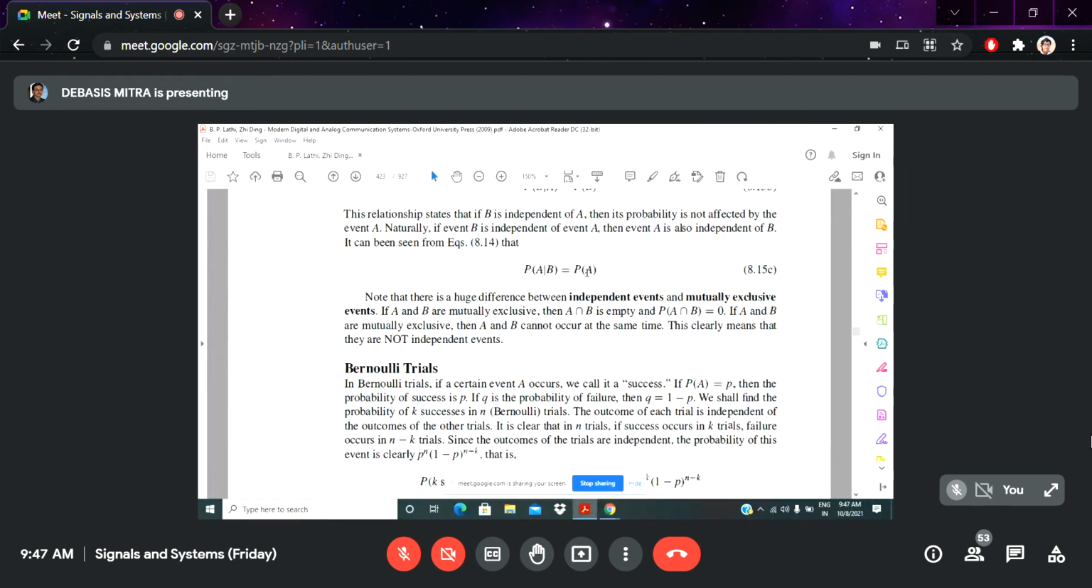Physically, I will try to explain in our later class whenever I am dealing with some signal systems. But here, mathematically, I want to explain the basic difference between independent events and mutually exclusive events.